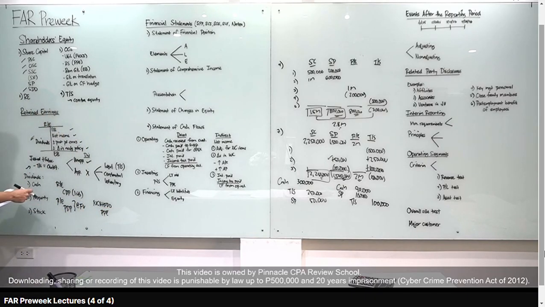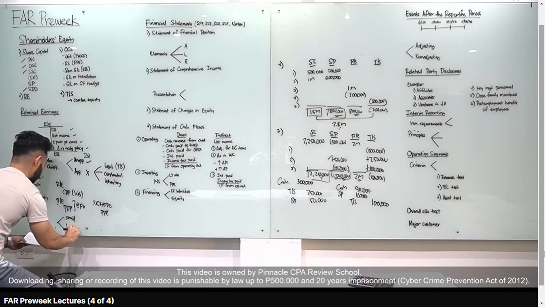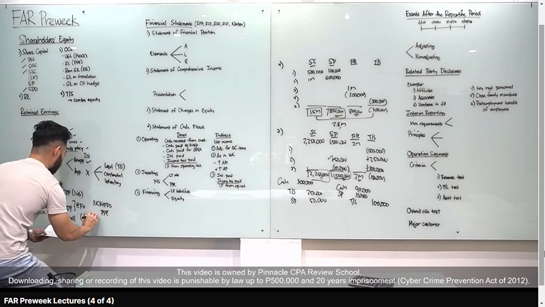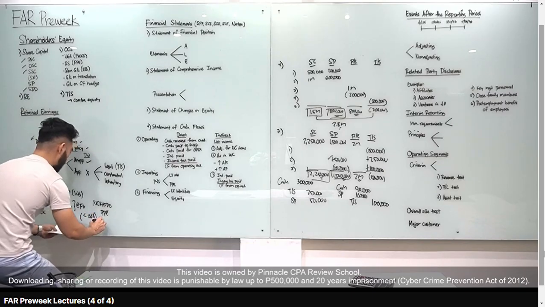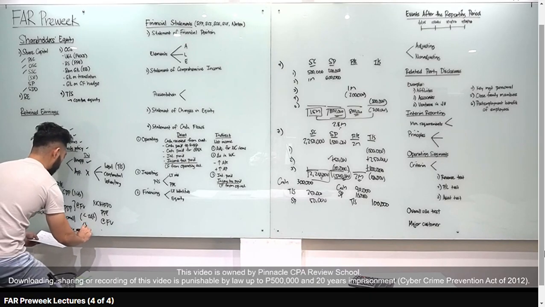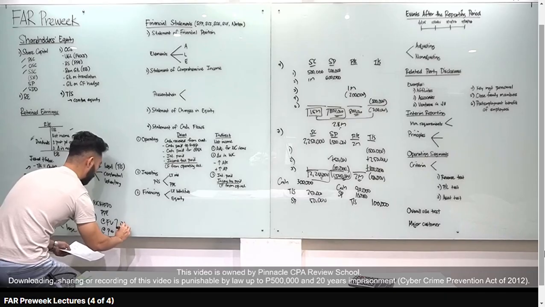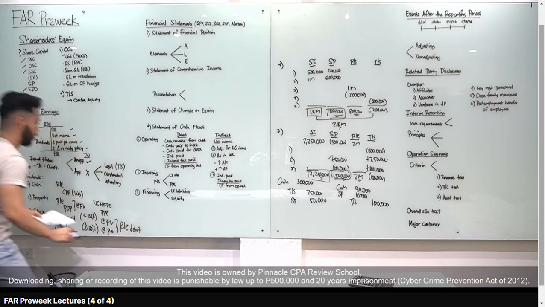Okay? And then, mark to market mo yan every period. Okay? And then, stock dividends, meron tayong two types dyan. Meron tayong tinatawag na small stock dividends and large stock dividends. Kapag ang dineclare natin is less than 20% of the outstanding shares, small yun. Yung RE natin, i-debit natin at fair value. Kapag large, at least 20%, okay, of the outstanding shares at par value naman yung debit natin to RE. Okay, RE debit. Sige, that's for retained earnings.